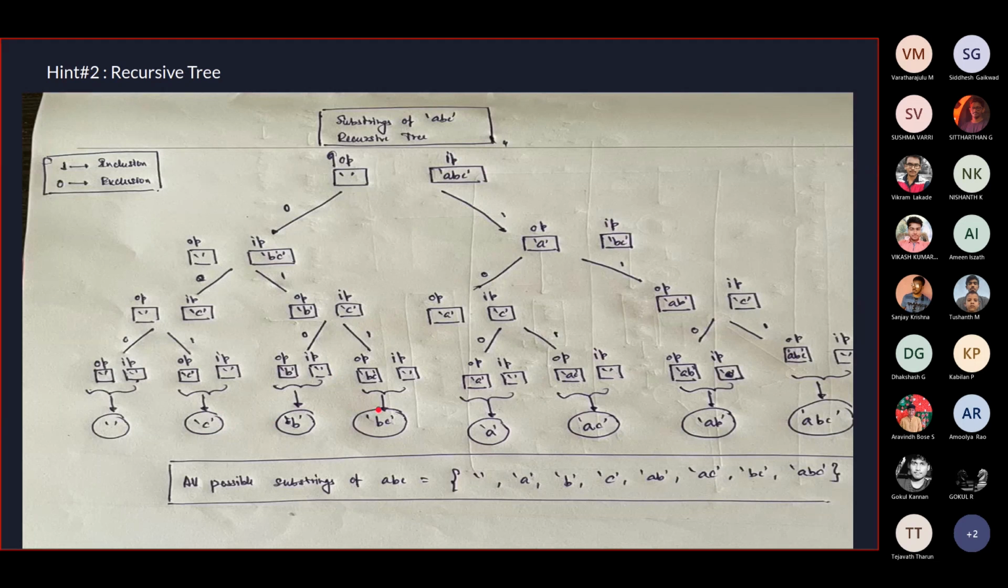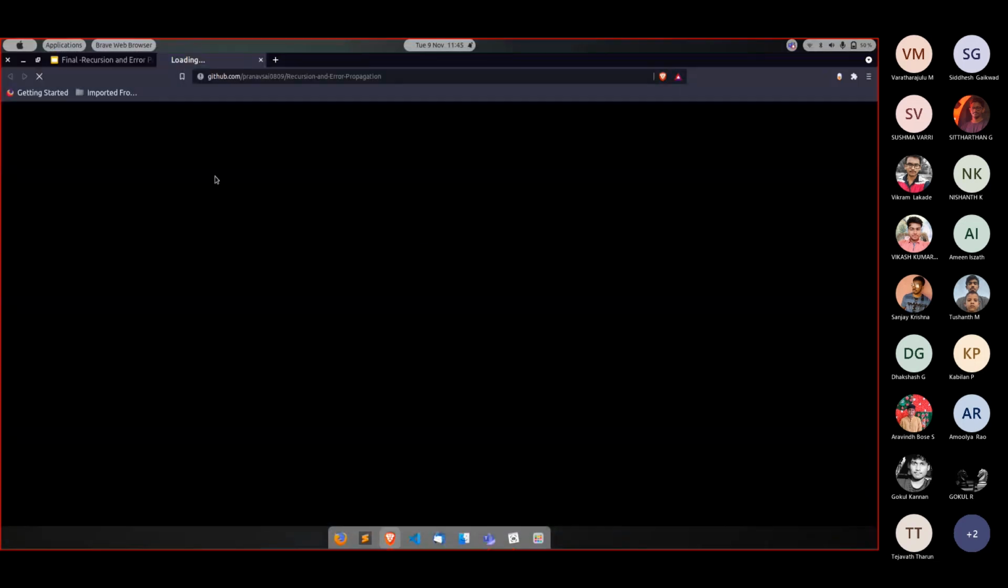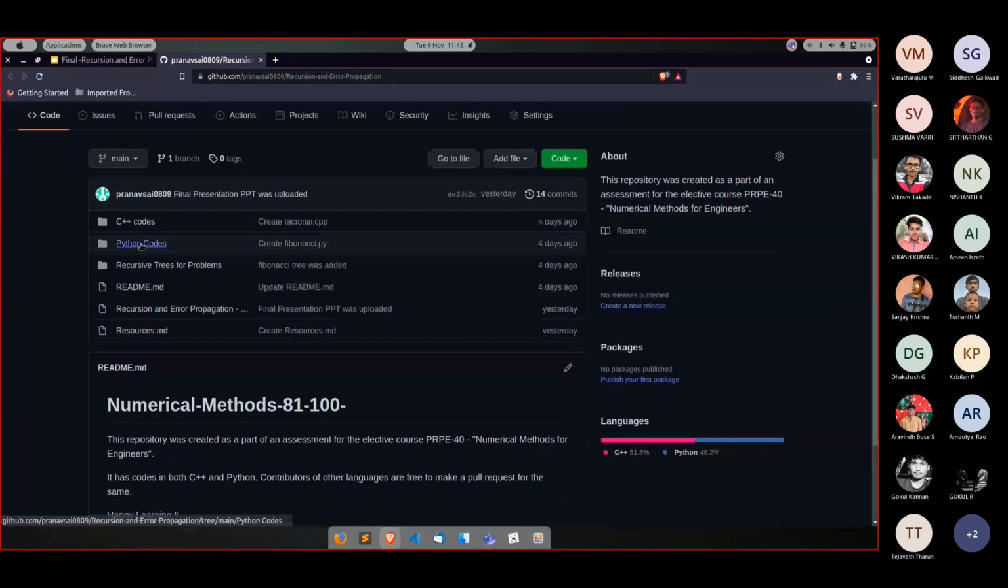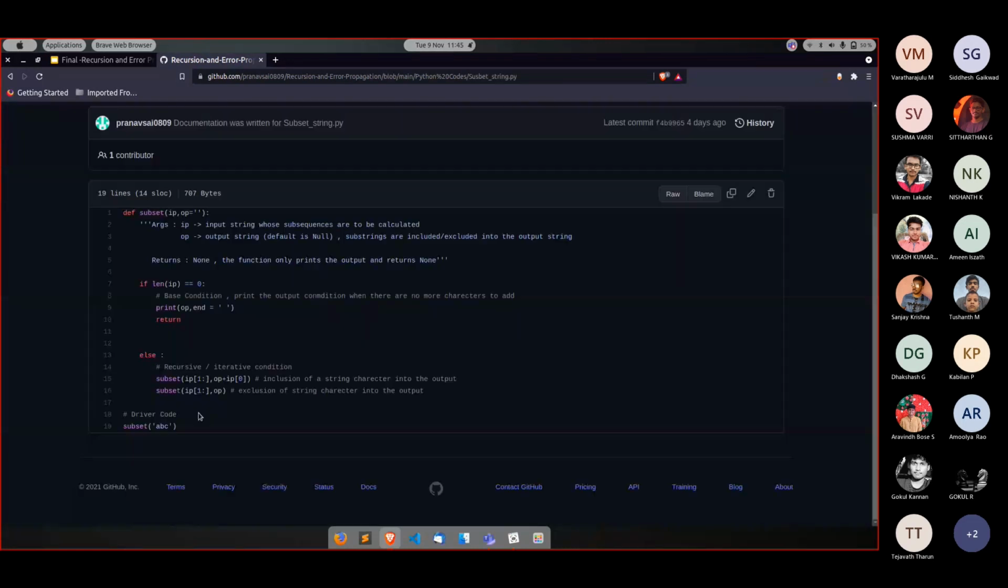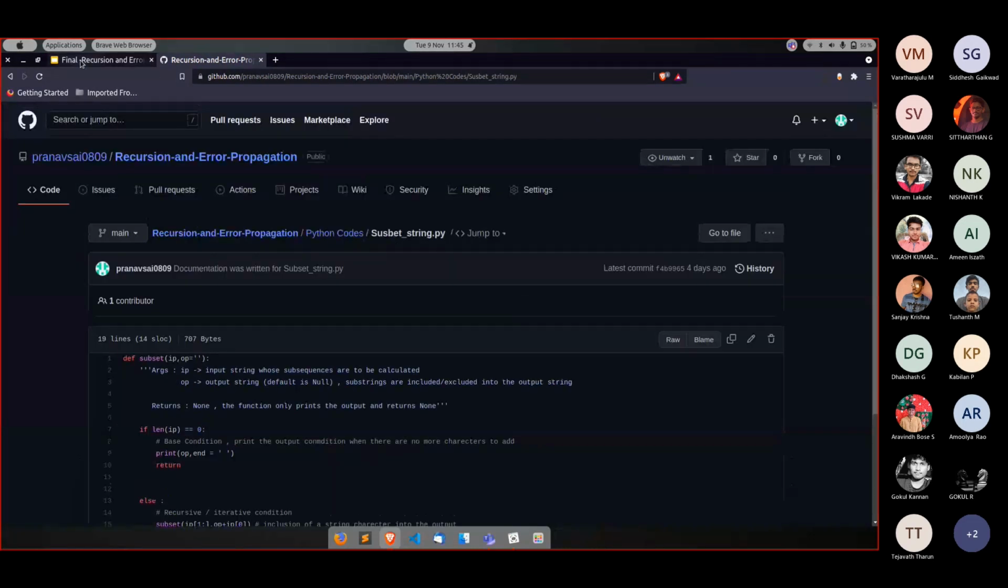Okay, and if you're still stuck, you can refer to the code in the GitHub repository. I have placed the code over here for the subset string problem. You can refer to this if you're still stuck.